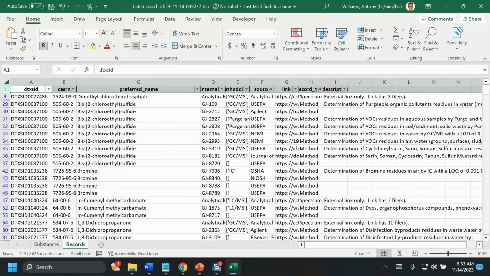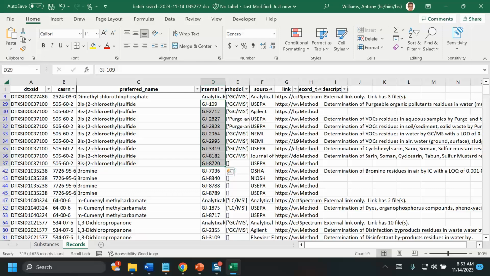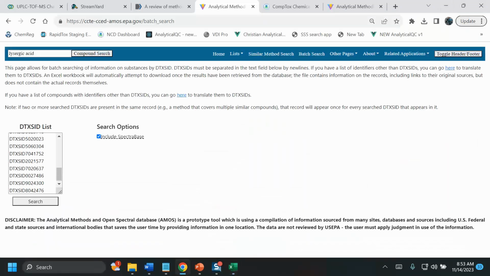Now what you can see is we have many different links for the chemicals. So these are all the individual identifiers for the methods. This is where they came from. These are actually the hyperlinks to those methods online. Here's a description of what the methods are, etc., etc. So it's really easy to do batch searches.